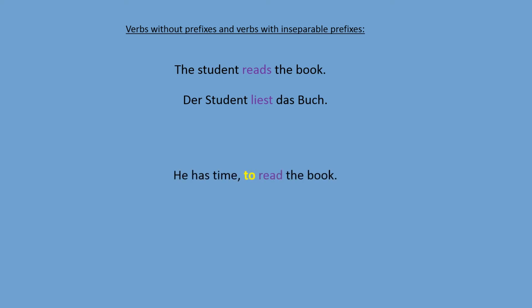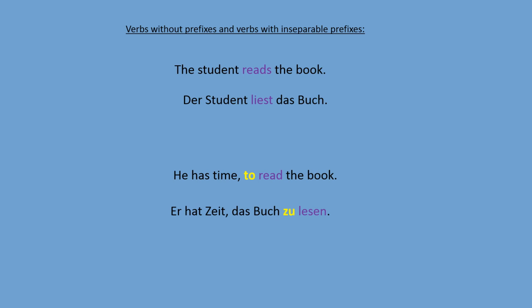Now let's create an infinitive phrase with the same verb, to read. He has time to read the book. Look, he has time, this is the main part of the sentence. Then we put a comma, and then we identify what activity he has the time for, to read the book, for reading the book. So as you see, we use particle to as an indicator that nobody is reading the book. The student has just time to read the book. So we give some kind of idea, to read the book. So we use an infinitive phrase.